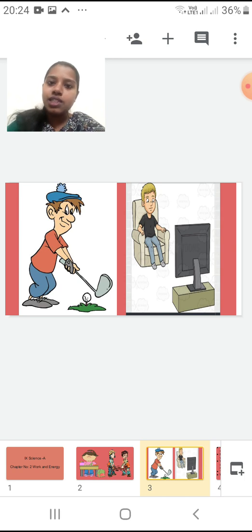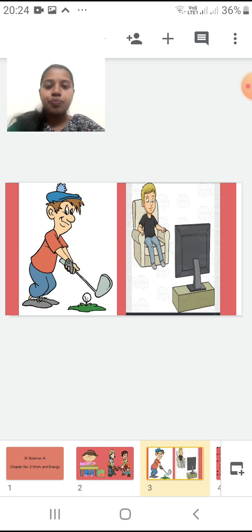There are 4 different pictures showing 4 different activities done by these people. These activities, whatever we are doing in our daily life, are the work done by us. In simple words, all of them are doing work.